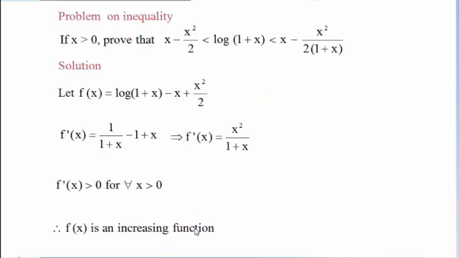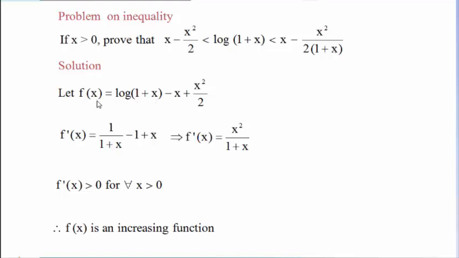Let us go for the third problem on inequality. Again we have been given some inequality and x is positive. These are the only two things given. We are not given the function f(x) and its interval [a, b], but we can choose the function f(x) as log of 1 plus x minus the left hand side of this.